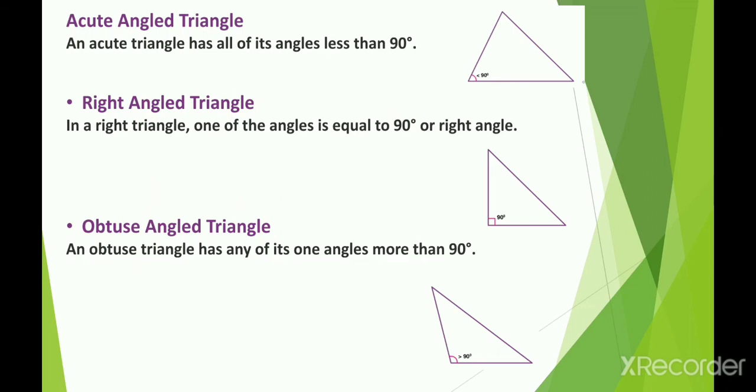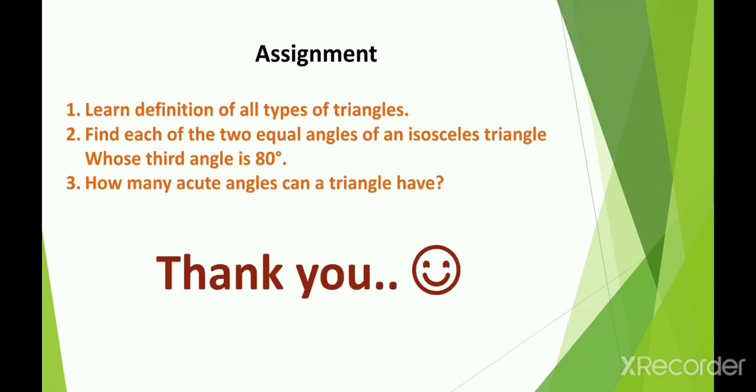Okay student, let's move forward. Now this is the chapter. Understand the concept, learn the definitions and try to solve the questions given in your book. The first question is: learn the definition of all types of triangles. You have 6 types. Learn the definition of all types of triangle.